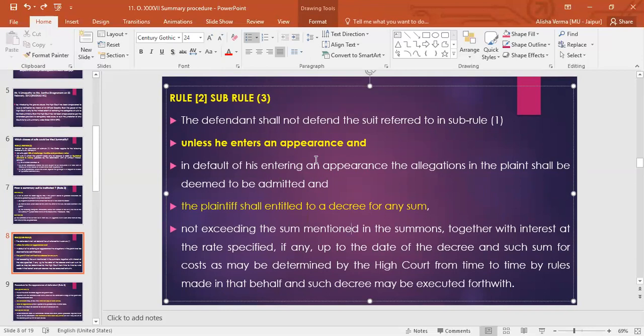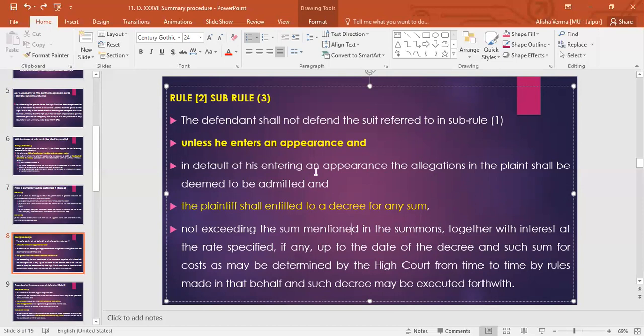Okay. And also we have to keep one thing in mind here, that when at first the plaintiff filed the plaint and the summons were issued to the defendant, those summons, when you open that summon in the scheduled part of our CPC, you will see that the summon which is issued to the defendant clearly states the amount which is claimed by the plaintiff against the defendant.